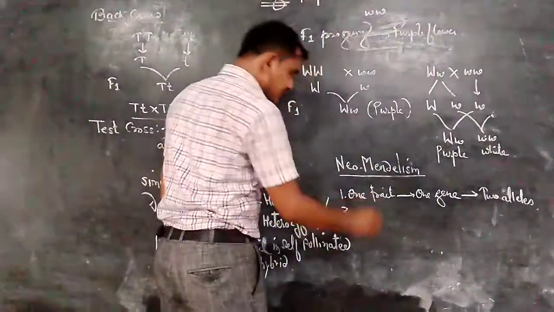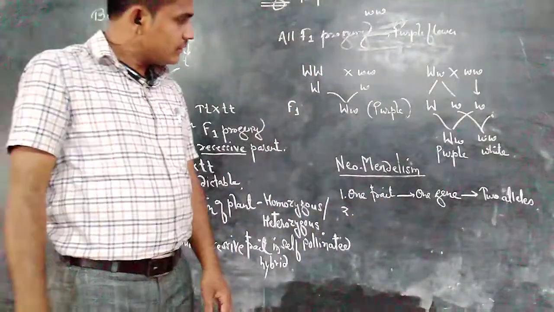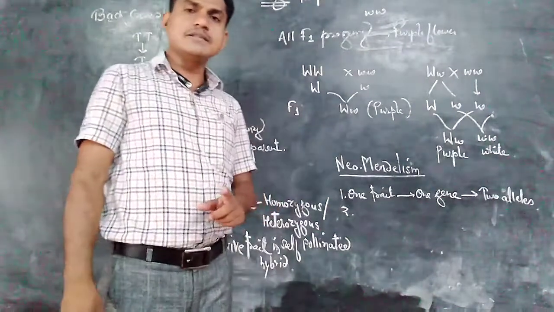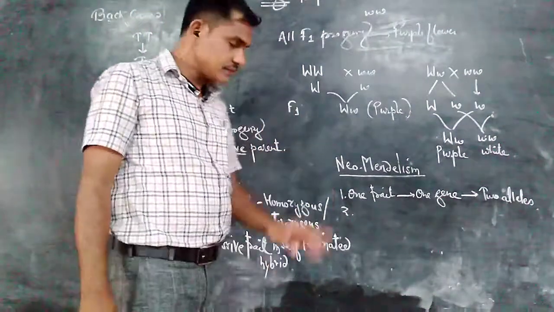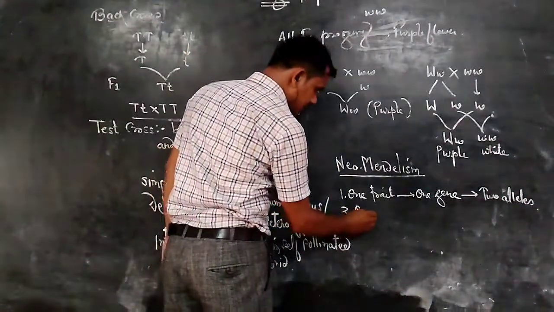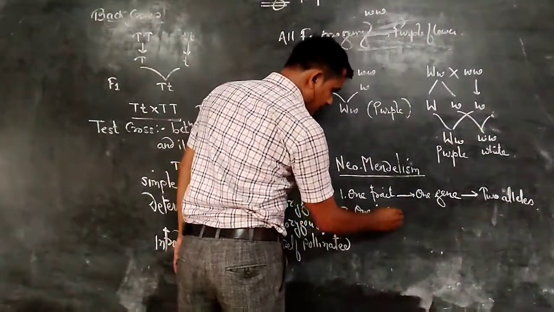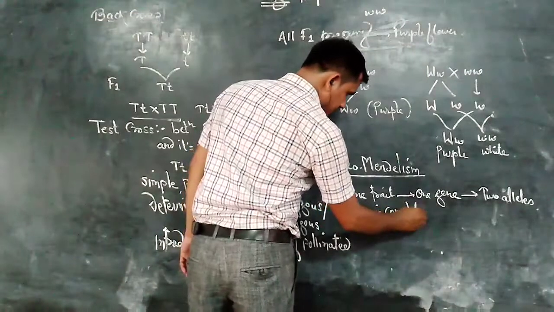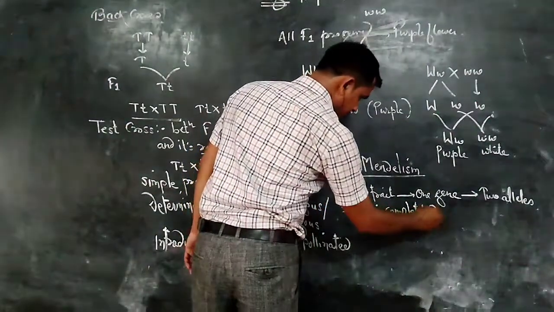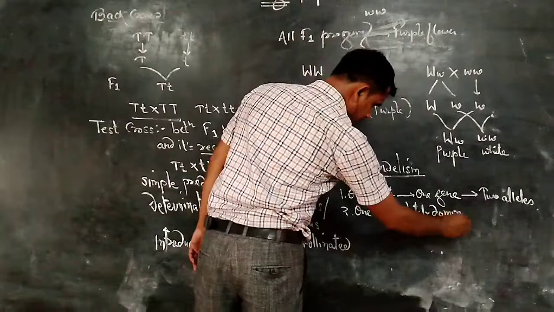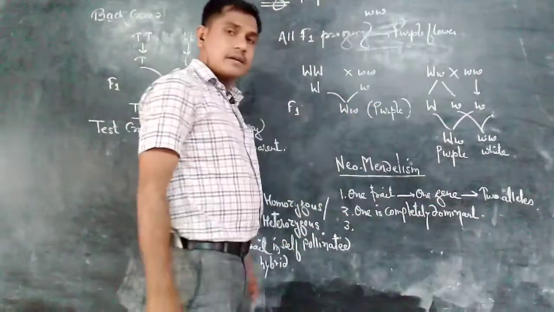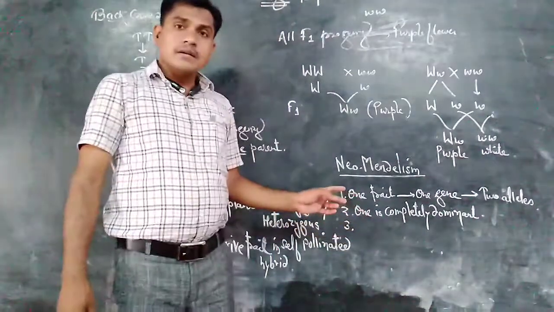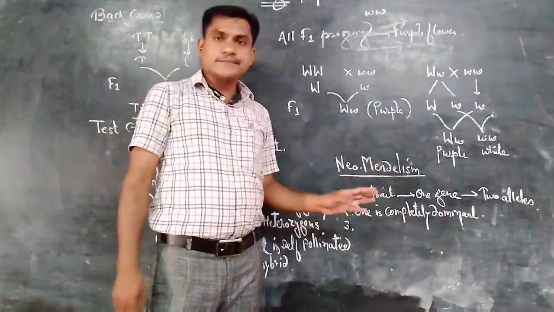It states that one allele is completely dominant over the other, and that alleles assort independently.